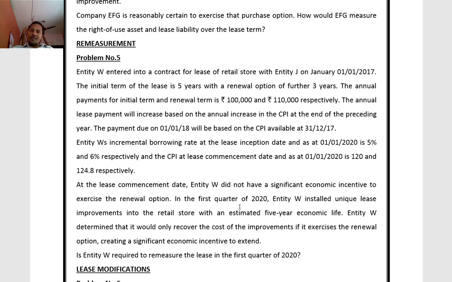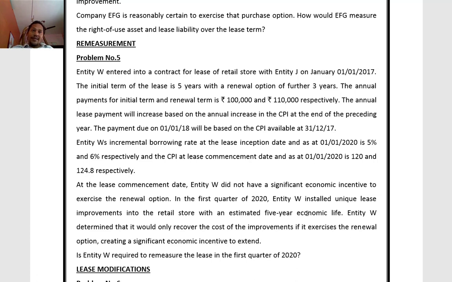In the first quarter of 2020, entity W installed unique lease improvements into the retail store with an estimated 5-year economic life. So in the first quarter of 2020, we installed a few improvements in the retail store. We are expecting its economic life will be 5 years.